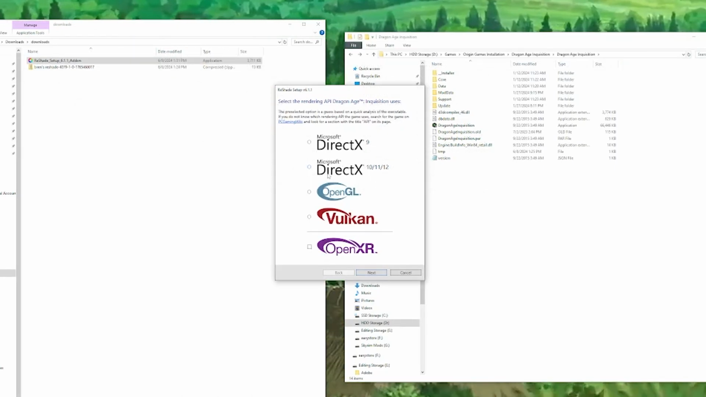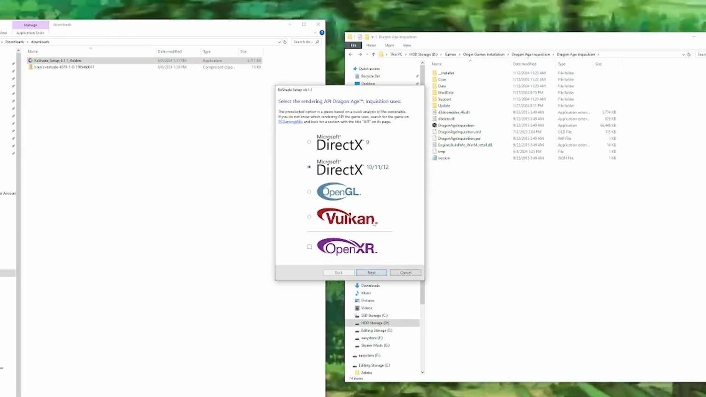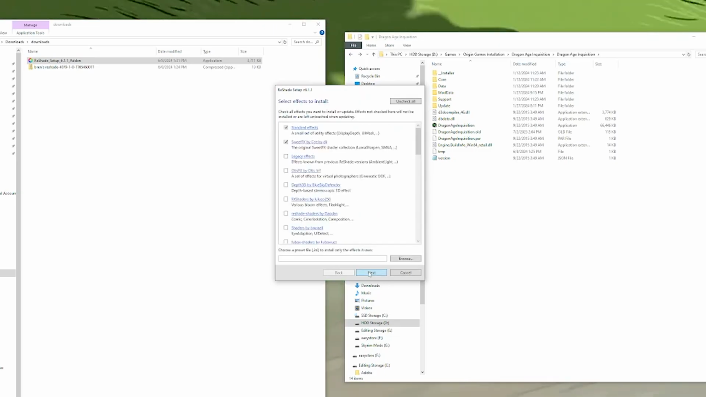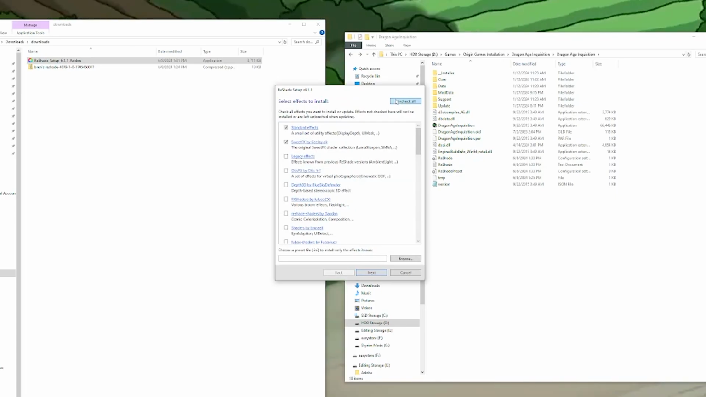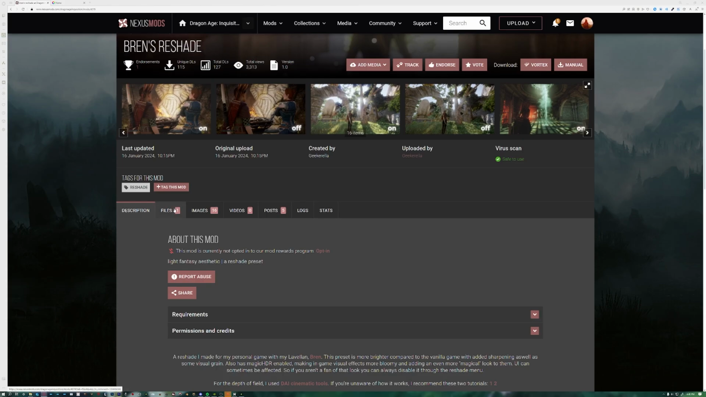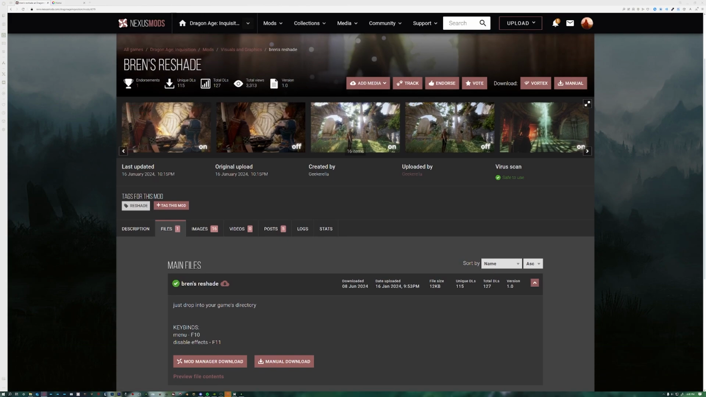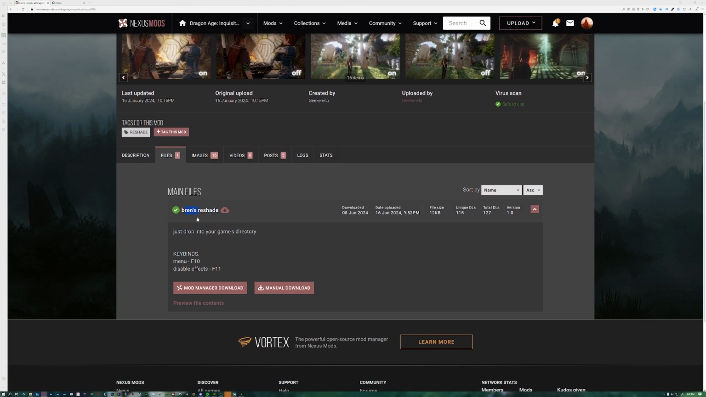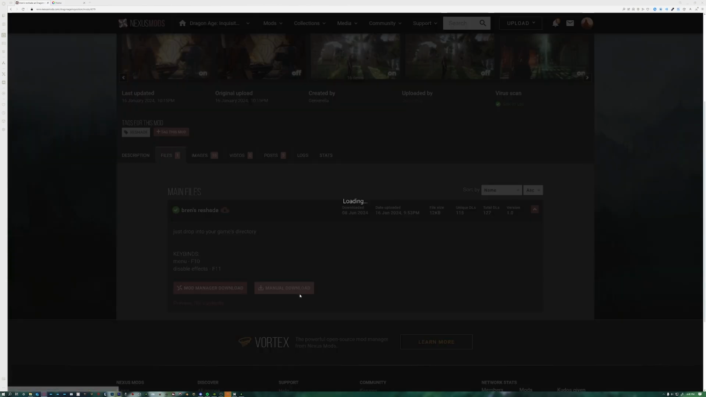Now you're going to press next and you're going to select the proper API rendering that this game uses. It uses something of the form of DirectX 10, 11, 12. I think it's 11 that it uses. So you're going to check the second option, press next, and then here are the effects that you can use for your Reshade. Now you're just going to uncheck all, and then you're going to recheck so it selects every effect.